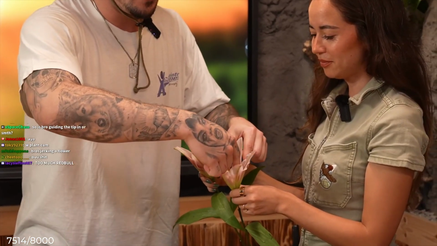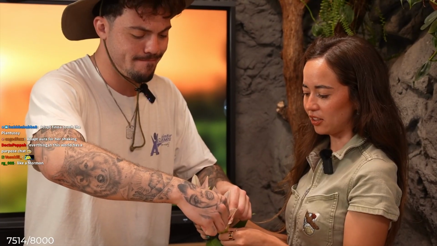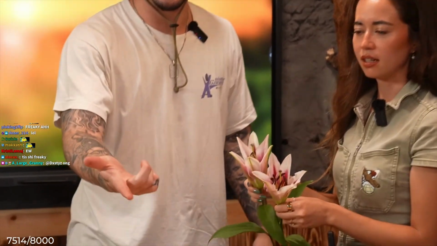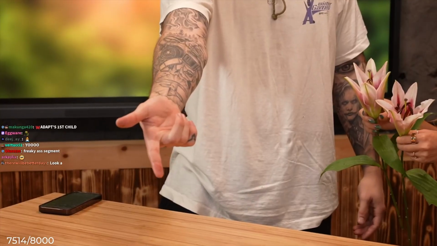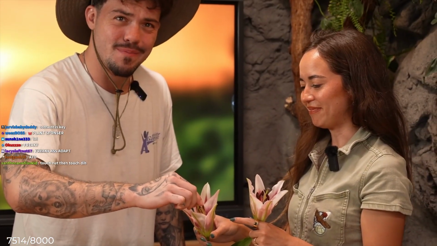Here we go, y'all. Great. And then show your fingers. Can they see that? There's a little bit of pollen on my finger. Great. And then you can put it on the stamen. That's kind of sticky. Something about this feels a little strange, but yeah. Okay, great. And you've pollinated this flower. So now it's gonna have... well, unfortunately, it's a cut flower, so GG's. But that's the idea. So that's how pollination works.